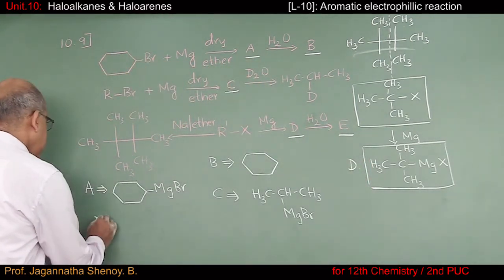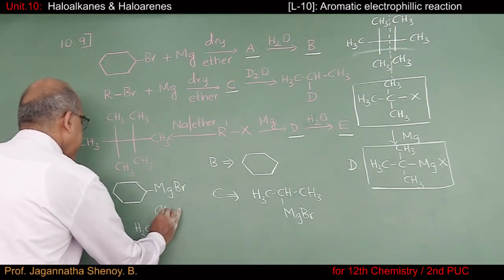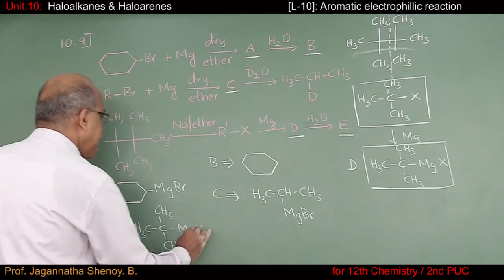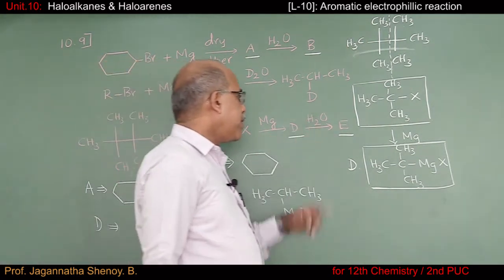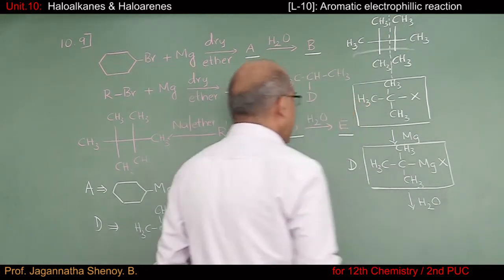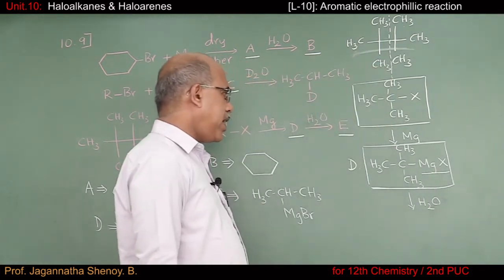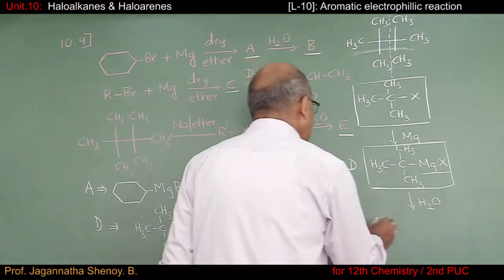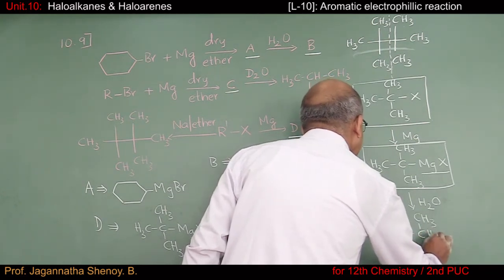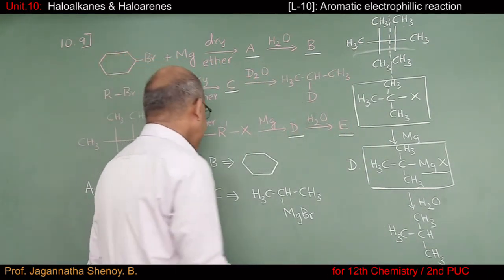So what is D? D is tertiary butyl magnesium halide. Now once I know D, the next thing is you are going to treat it with water. And you know what happens? This entire MgX group will be replaced by hydrogen. So the product obtained would be, so this is compound E.